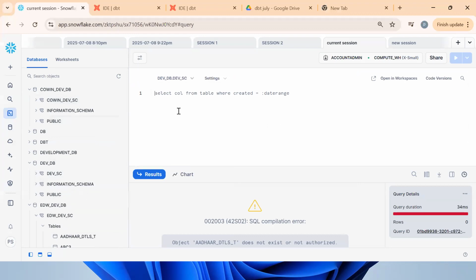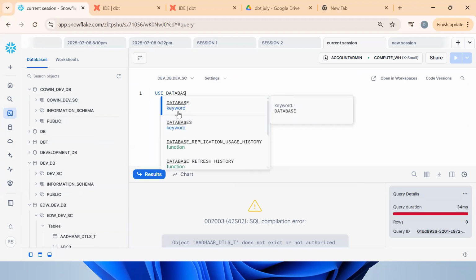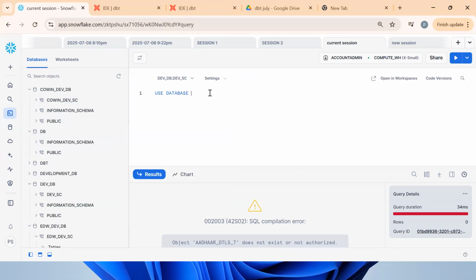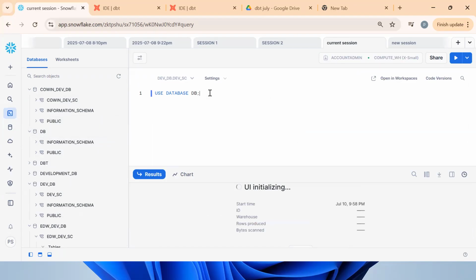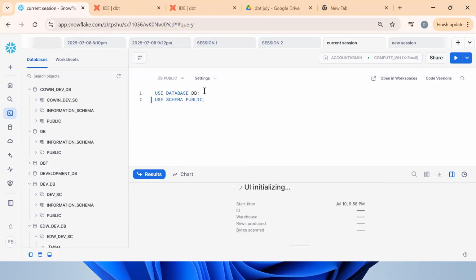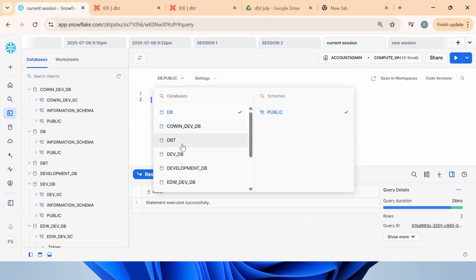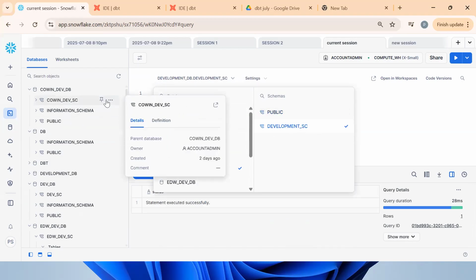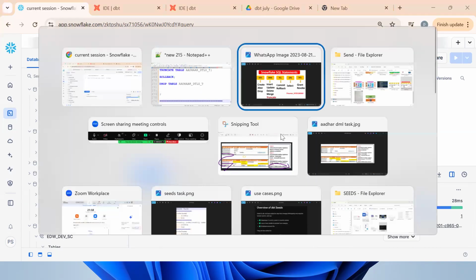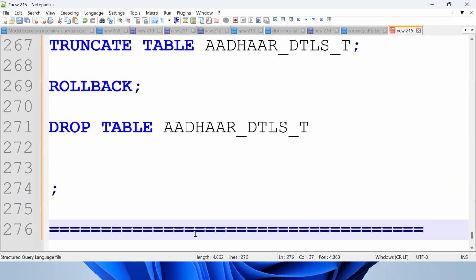Or else, use database. Suppose I want to point this database, so DB. Okay, see, control enter. Now I want to point this schema. So use schema, public schema. Like this way you need to work. So you should know the navigation thing. We can set the worksheet context or use database name, use schema name. Like this way, you should be comfortable.